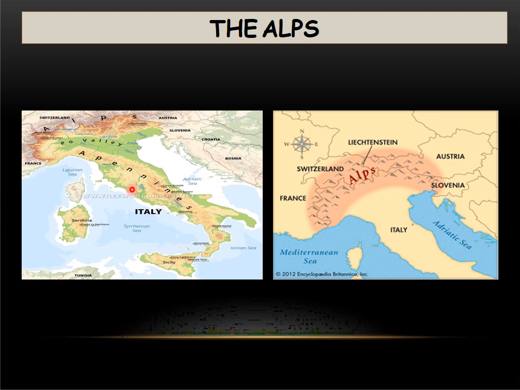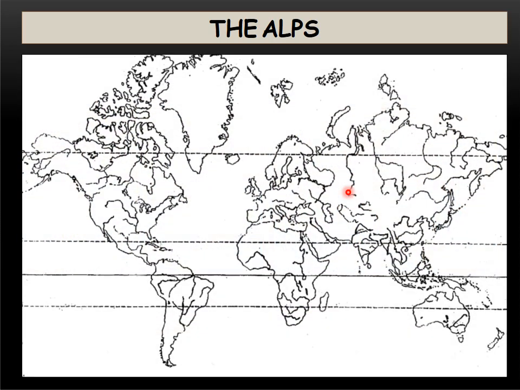So here you can see how the Alps are located and shown on the physical map of Europe. Now in the same way, we are supposed to mark the Alps on an outline map of the world. If you look over here, this is Africa, this is Europe. Between Africa and Europe, this is the Mediterranean Sea. Now this is Italy, and exactly in the north of Italy, the Alps are located. So let's mark the Alps exactly above Italy.